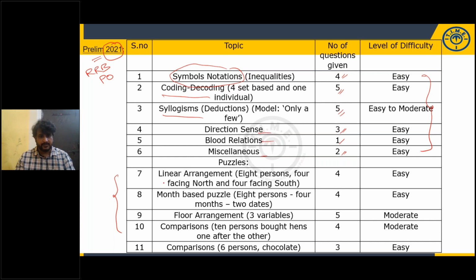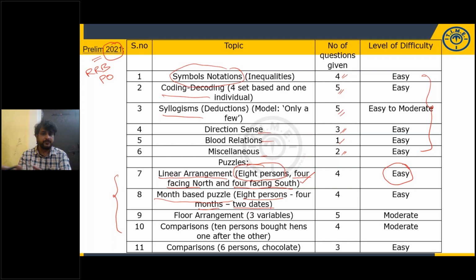And coming to the puzzles, a linear arrangement puzzle is given. Total 8 persons, 4 are facing north, 4 are facing south. The level of difficulty is easy. So this is a prelims model question. And a months-based puzzle: 8 persons are given, 4 months are given, 2 dates are given. It means 8 persons attended interviews in 4 different months and on 2 different dates. This kind of question, month-based puzzle.